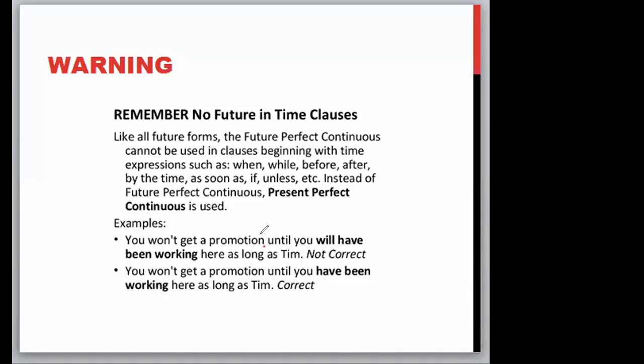Notice that we have used the adverb over here. This is incorrect. The correct thing is you won't get a promotion until you have been working here as long as Tim. Okay, this is present perfect continuous.